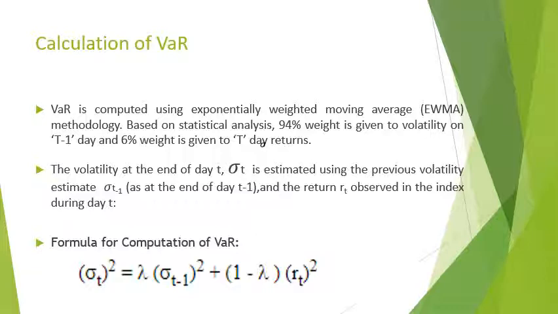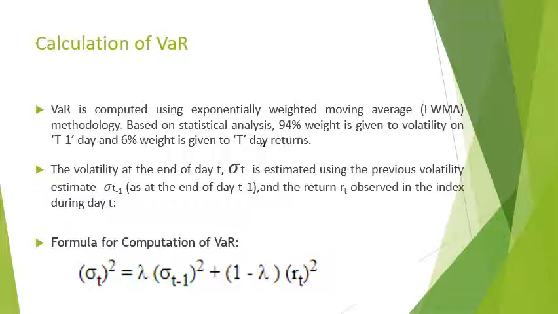Now remember, when we talk about exponentially weighted moving average method, it's very important to know that in the EWMA, more weightage is given to the recent volatility than to the volatility which would have happened say 3 months back, because it is believed that a stock will mirror the recent trends more than what it would do for historical things.